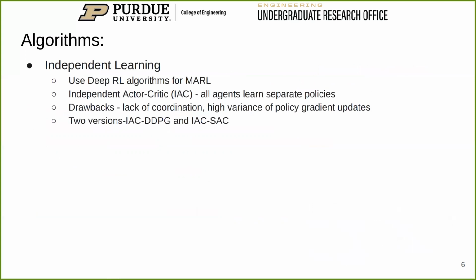A naive type of MARL algorithm is just using deep RL algorithms, such as independent actor critics, for all agents. However, this has numerous drawbacks, including a lack of coordination or communication, high variance of updates, and loss of theoretical guarantees concerning convergence of the policy.